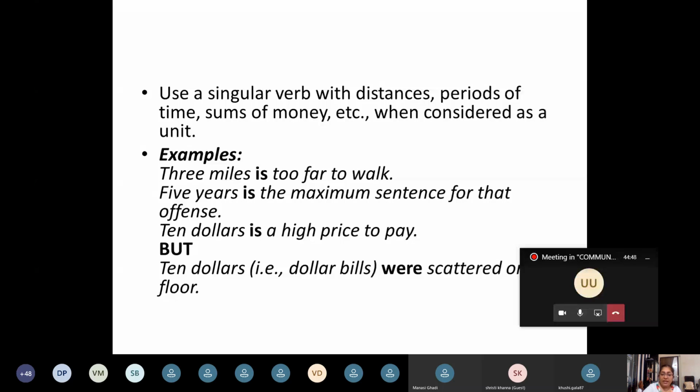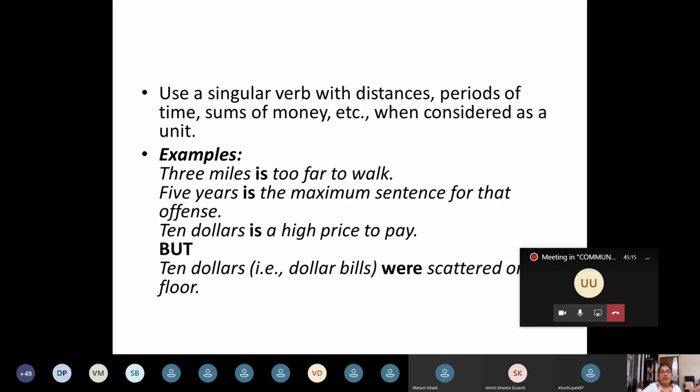But if I say $10 were scattered on the floor, that means the $10 notes were scattered on the floor. In the last sentence, the subject is not taken as a single unit because the notes or the dollar bills, they call bills, we call notes, they were scattered.